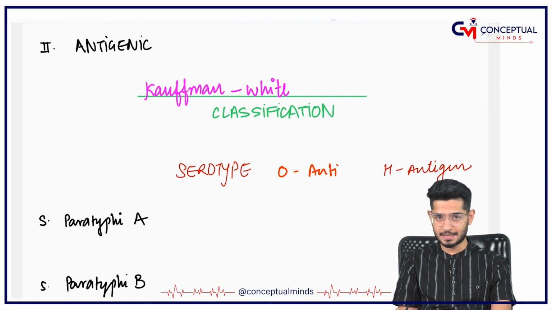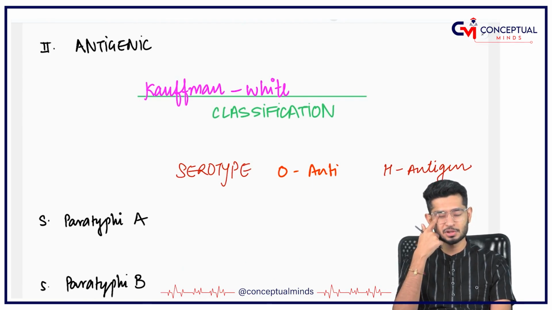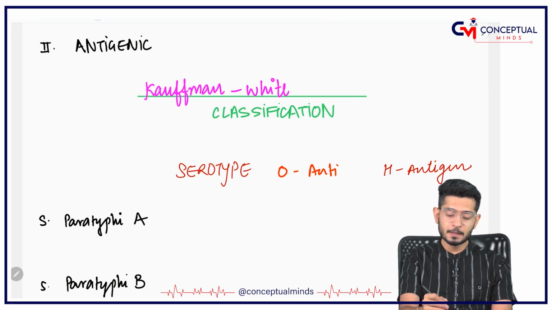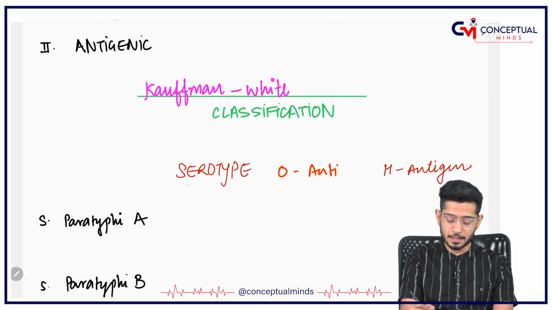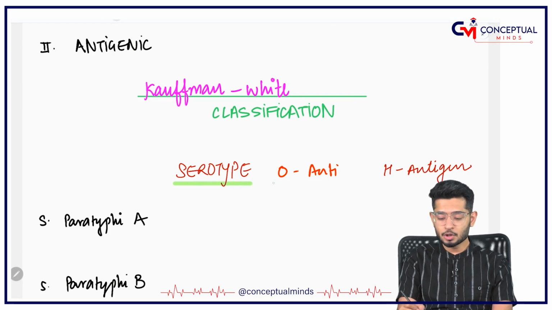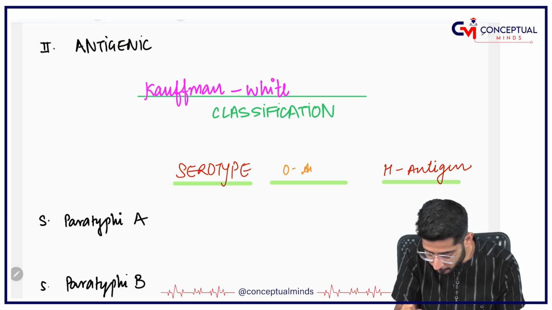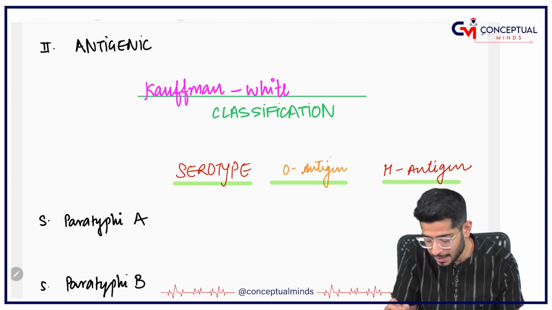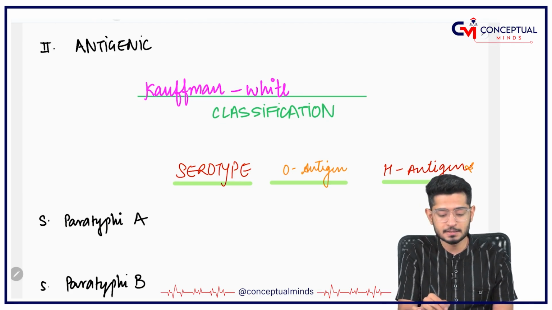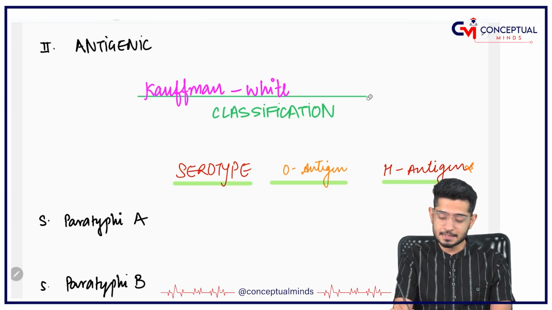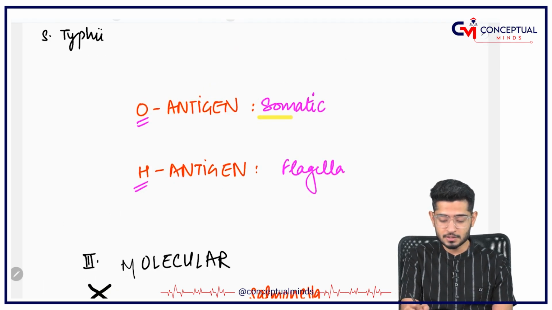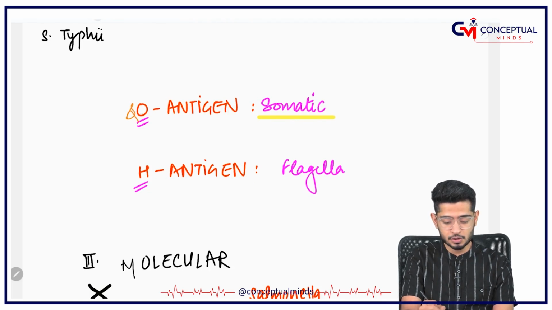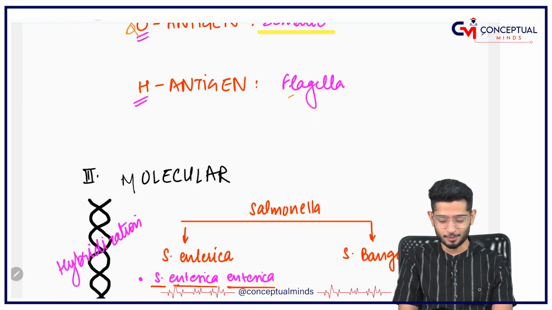Coming to antigenic classification, the complete antigenic classification is not important, but remember, you have got different serotypes of Salmonella. You have got O antigen and H antigen. Different types of O antigens are there, different types of H antigens are present. So that's why antigenically it is of different types, and this classification in particular is called the Kauffman-White classification. O antigen is a somatic antigen, remember, SO somatic antigen, and H antigen is a flagellar antigen, we have already talked about this.